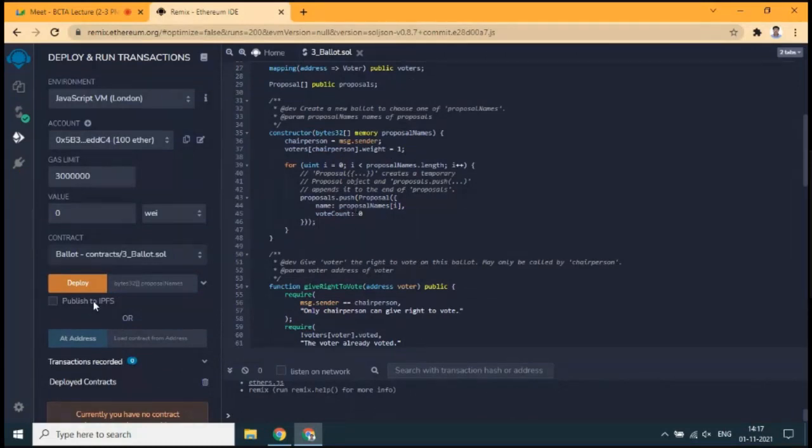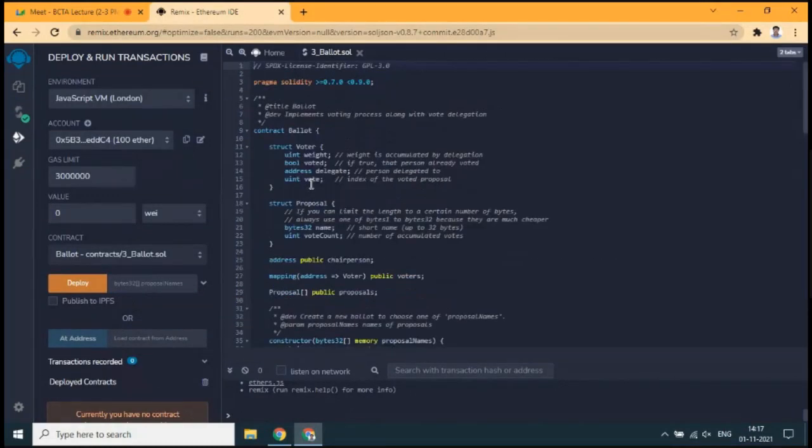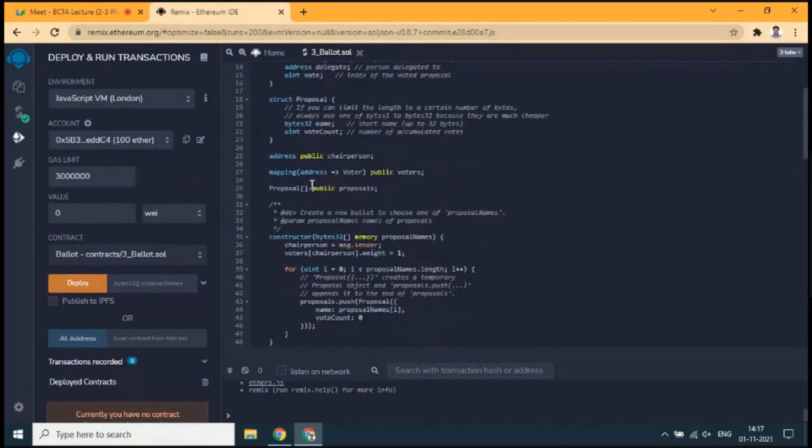This particular ballot smart contract is especially for cases where there are some candidates who will be standing for election, or there are some proposals kept before the committee for election, and the participants in that election have to vote for at least one of the projects or proposals. The proposal which got the most votes will be given preference for consideration.